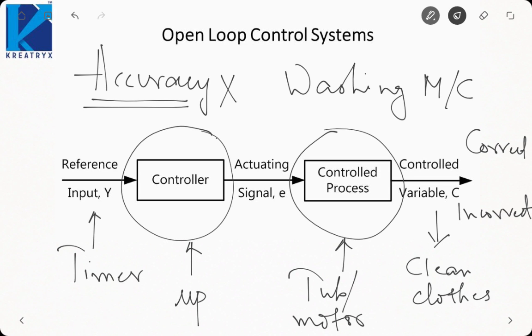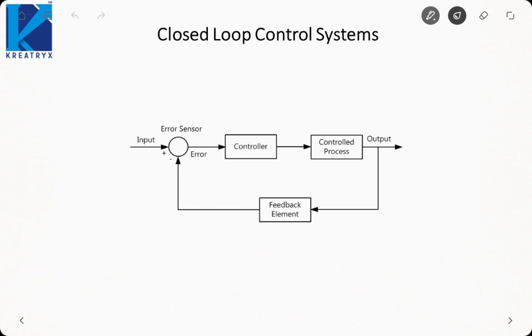So what we need to do is check the output at regular intervals of time to determine whether my output is at the desired value or not. If the output is deviating from the desired value, we need to correct the deviation, or bring the deviation to 0. Such a system is called a closed loop control system.